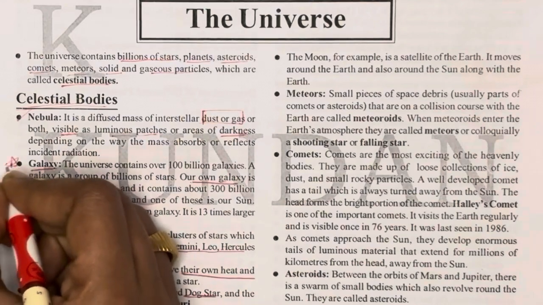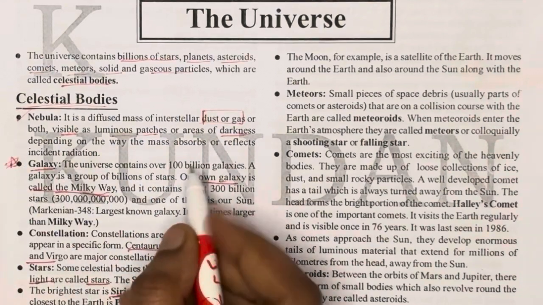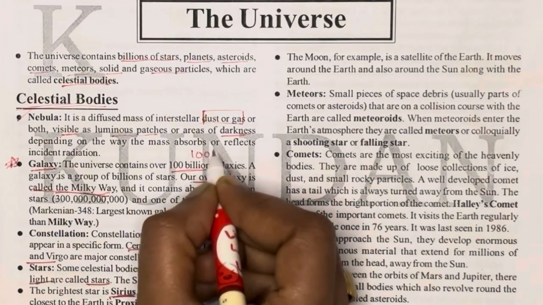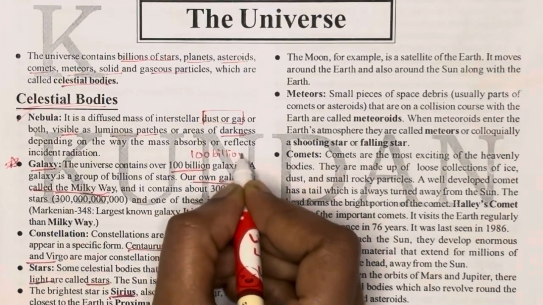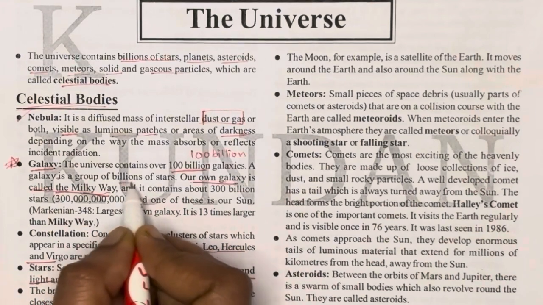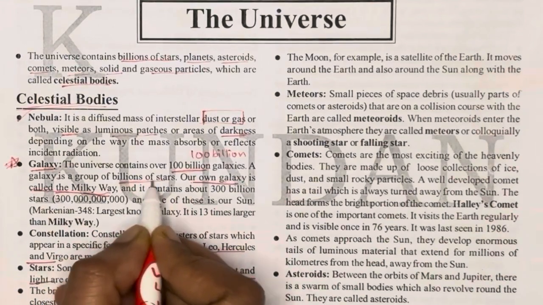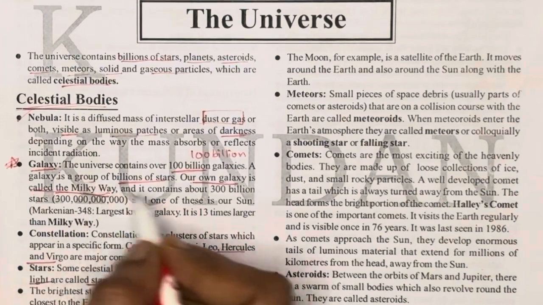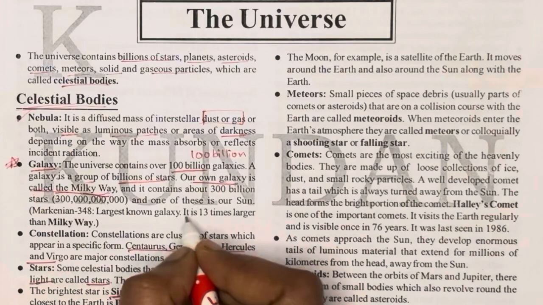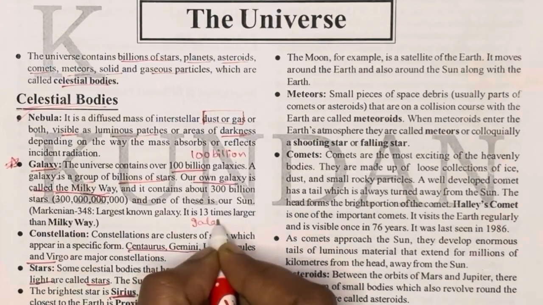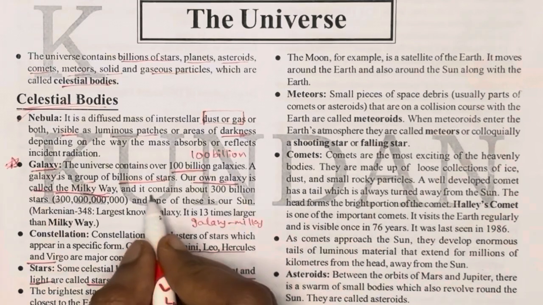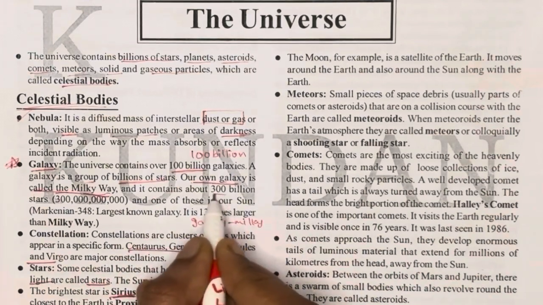Galaxy: the universe contains over 100 billion galaxies. A galaxy is a group of billions of stars. Our own galaxy is called the Milky Way, and it contains about 300 million stars, and the largest known galaxy is Markarian 348. It is important for all exams. It is 13 times larger than the Milky Way.